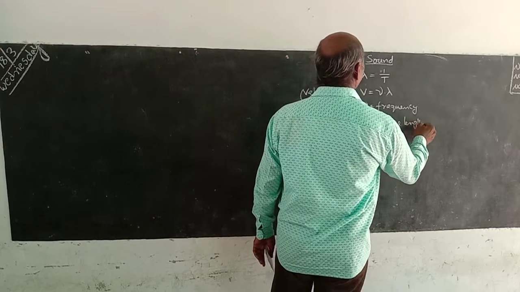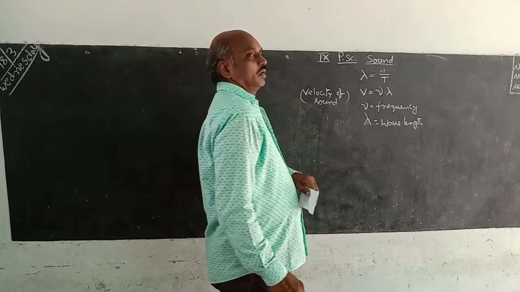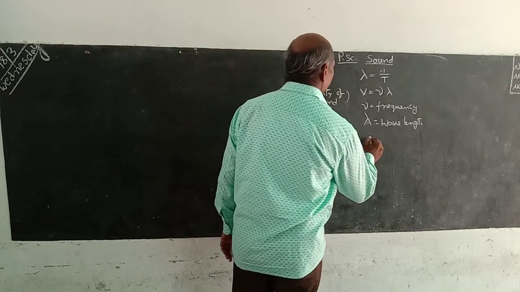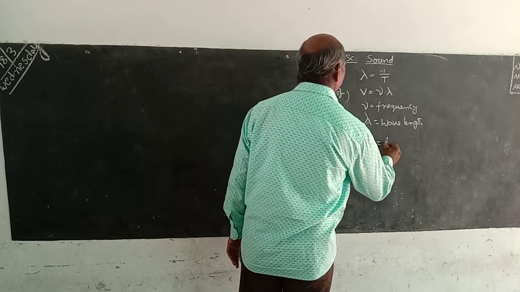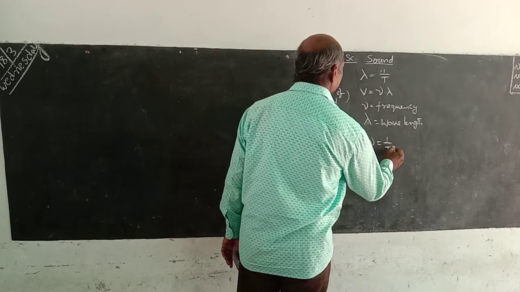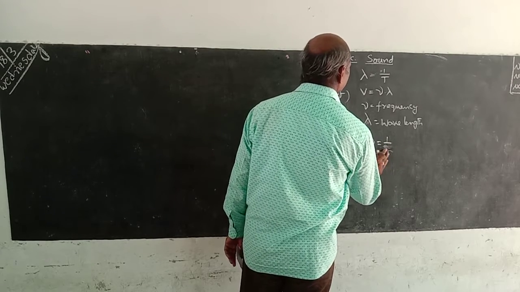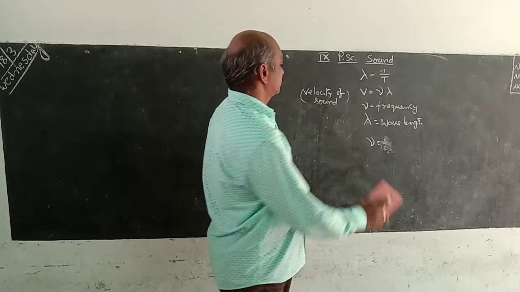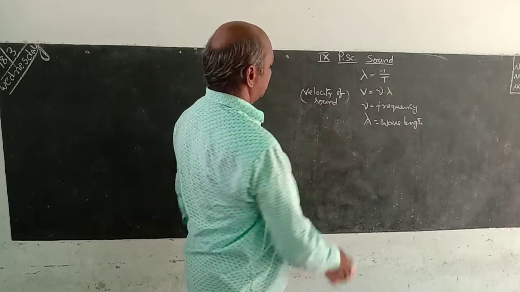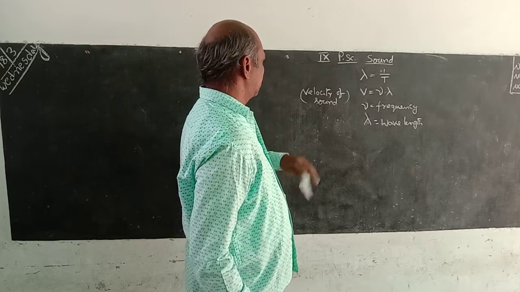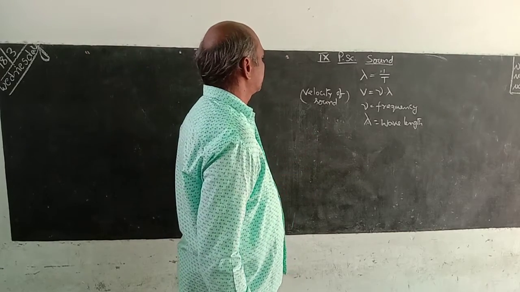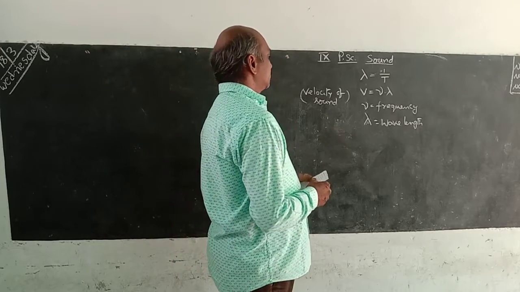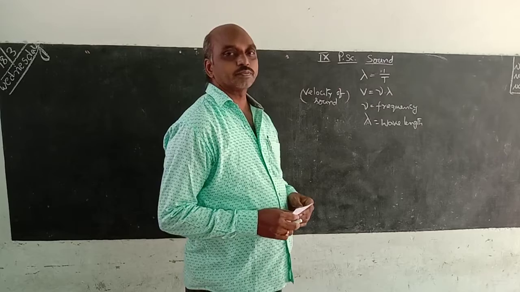And another important one is the relation between frequency and time period. Nu is equal to 1 by T. These are the two formulas in this sound chapter.